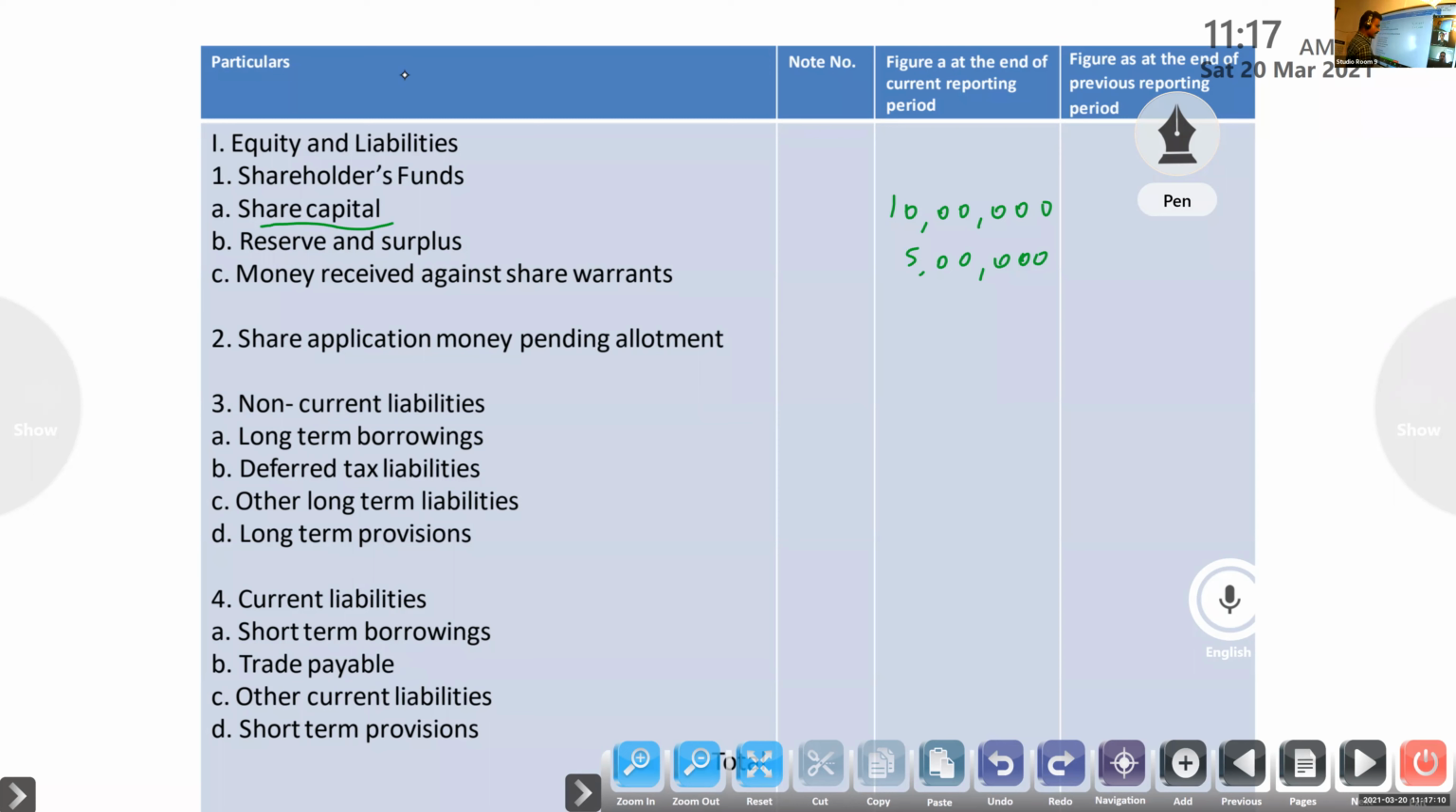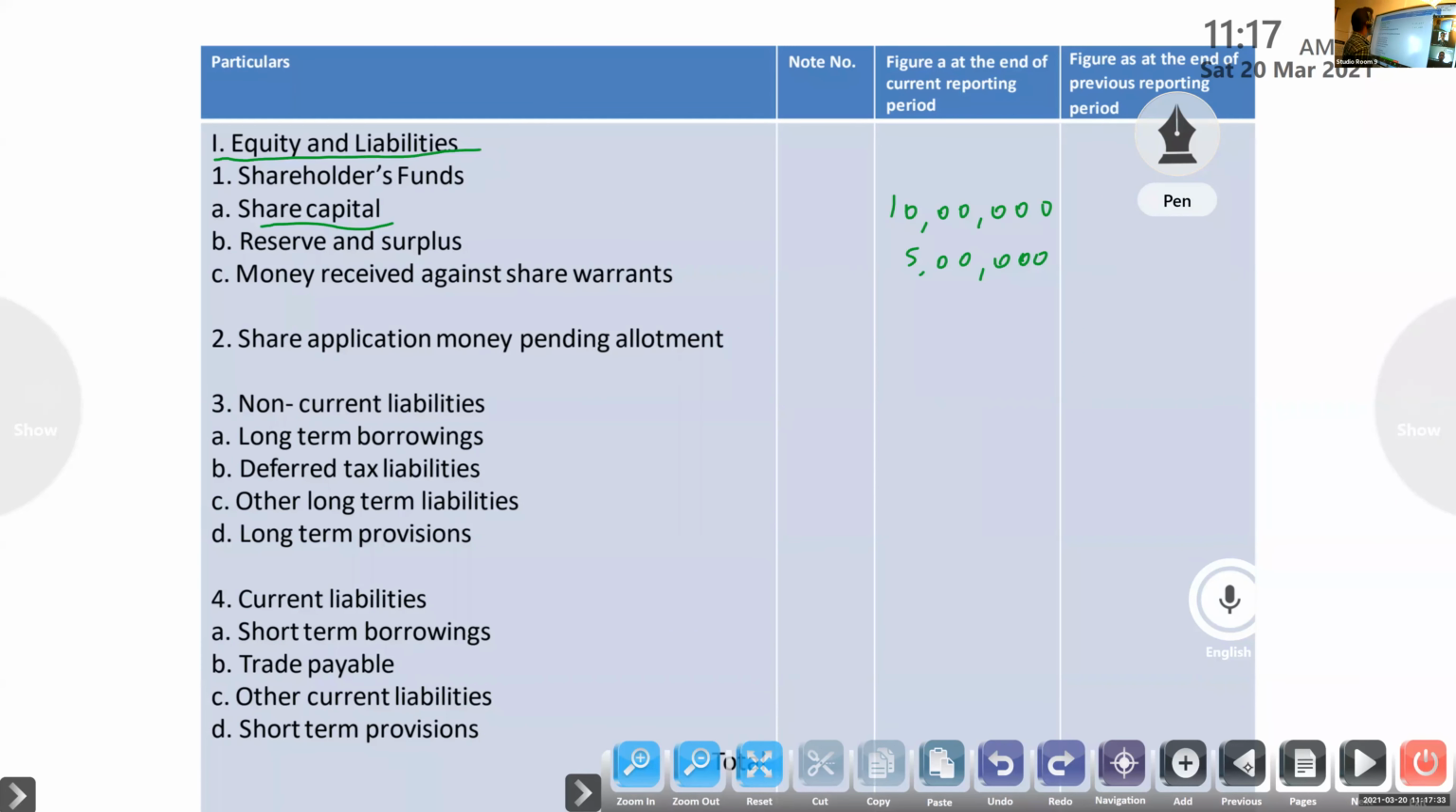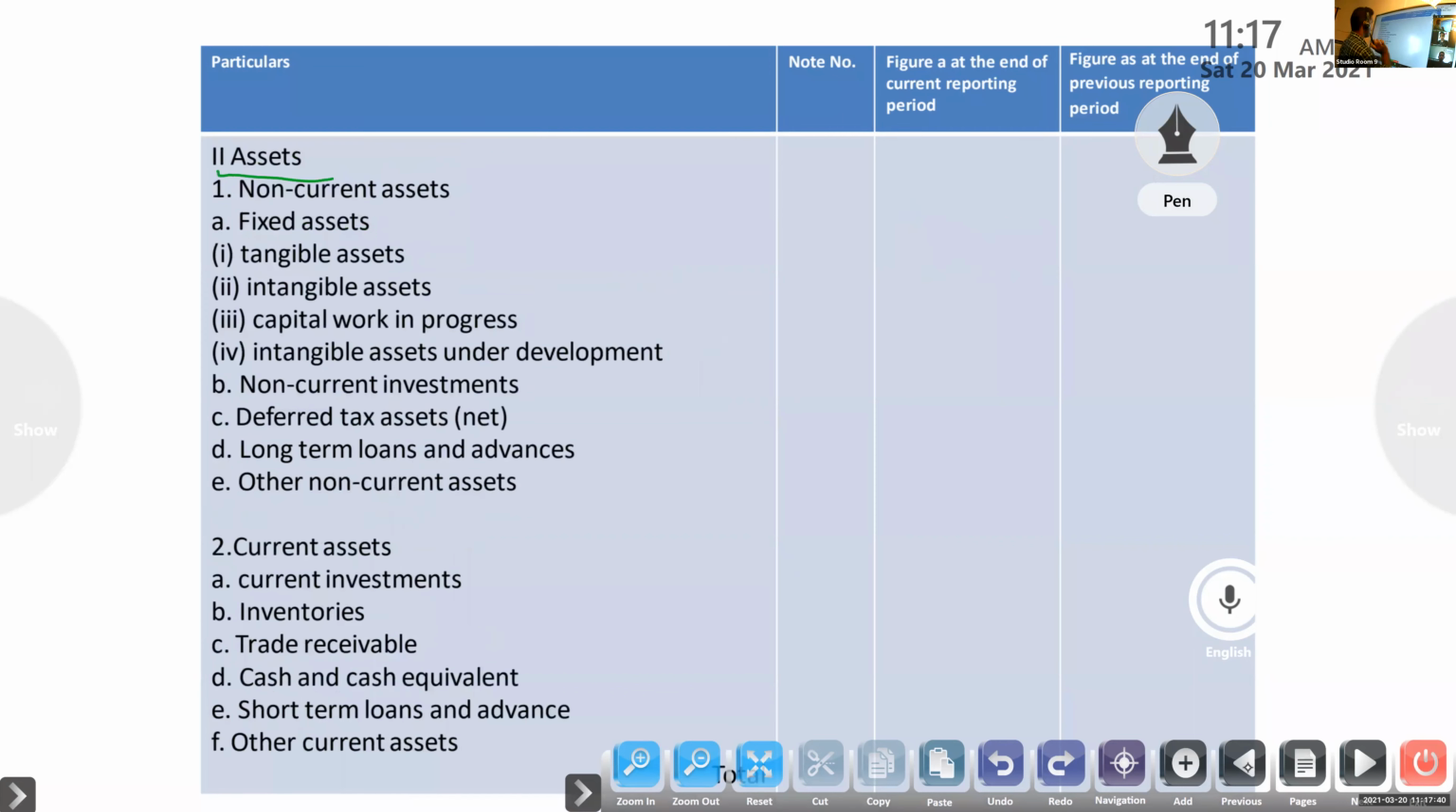So you look at that format. I will tell, it is very easy. You look at their liabilities amount, assets amount. Here you look at equity and liabilities. Then second, continuous only, assets. That same only. Here, equity and liabilities. Then assets.